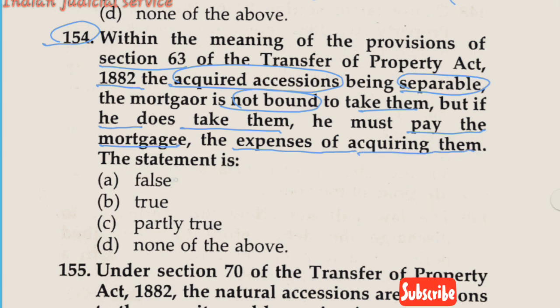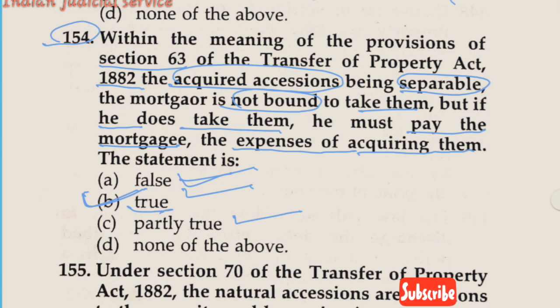The statement is: option A, false; option B, true; option C, partly true; and option D, none of the above. So this statement is true. If the mortgagor takes any accession arising from the property, he is bound to pay the expenses incurred by the mortgagee. So this is a true statement. So our answer is option B.